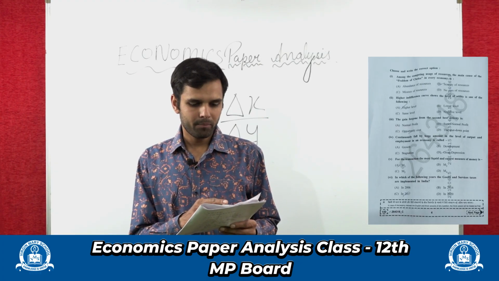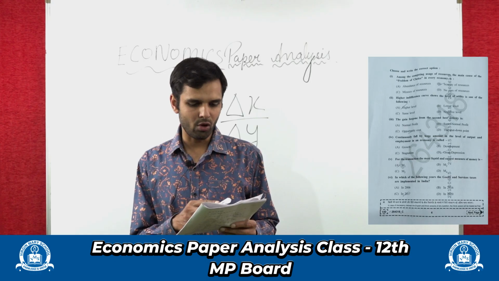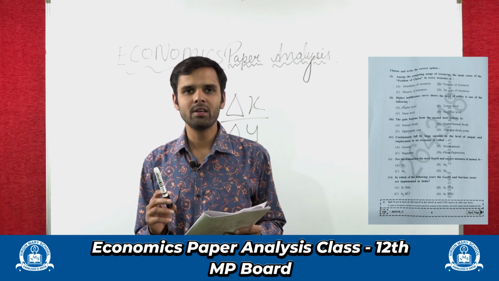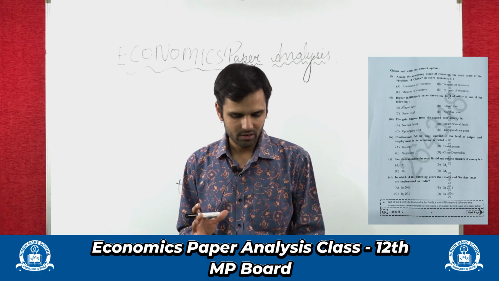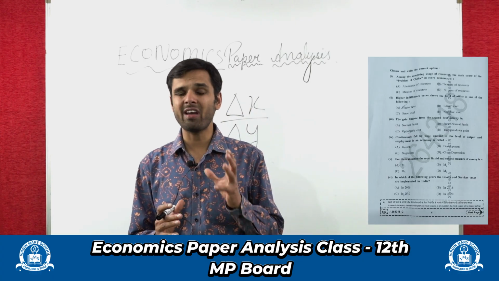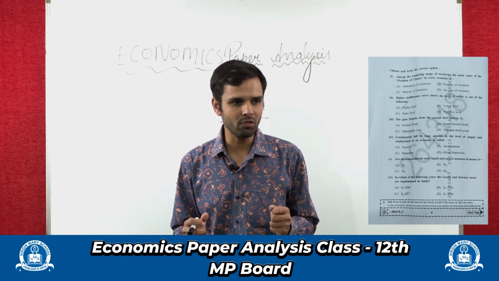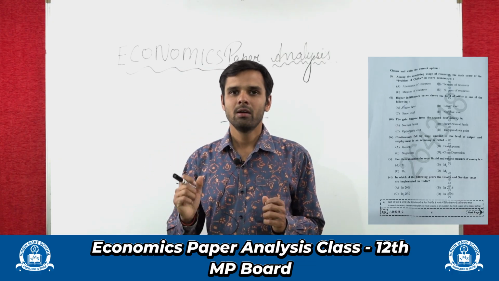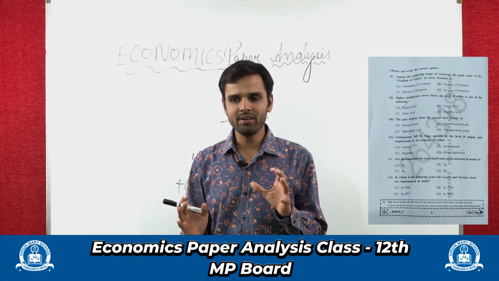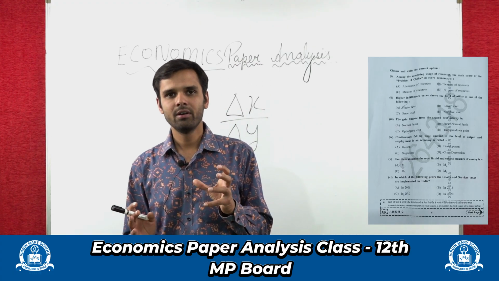Among the competing usage of resources, what is the main cause of the problem of choice in every economy? The problem of choice occurs because human wants are unlimited, right? And resources are limited, right?